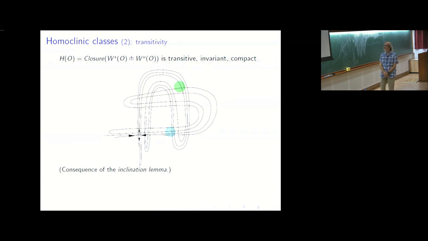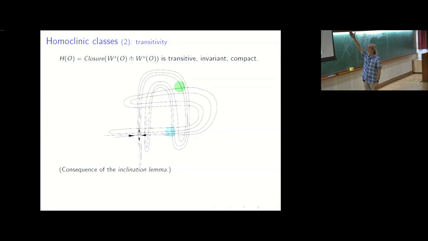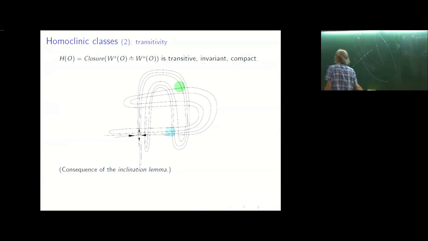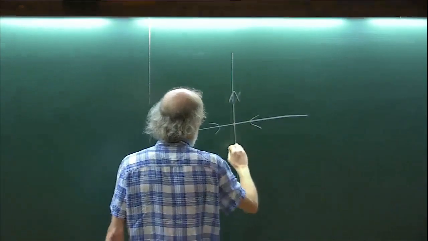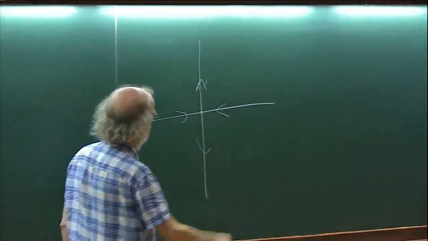So how to prove that? A way to talk about transitivity is to pick two open sets that meet the homoclinic class and try to find a point in the homoclinic class in the first open set that enters the second one. To show that, we use another property of hyperbolic dynamics, which is the inclination lemma. So the inclination lemma tells you, if you have a hyperbolic periodic orbit, you have the stable and unstable manifold. If you pick